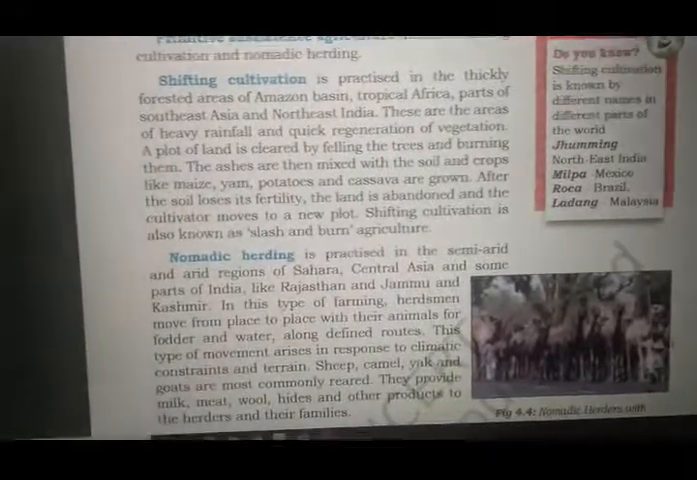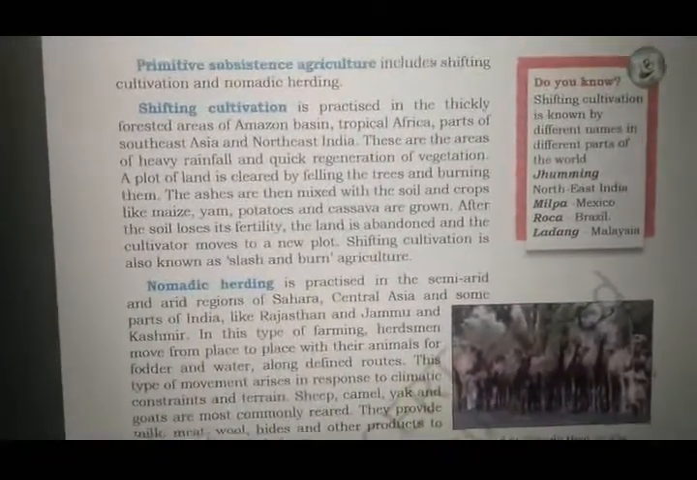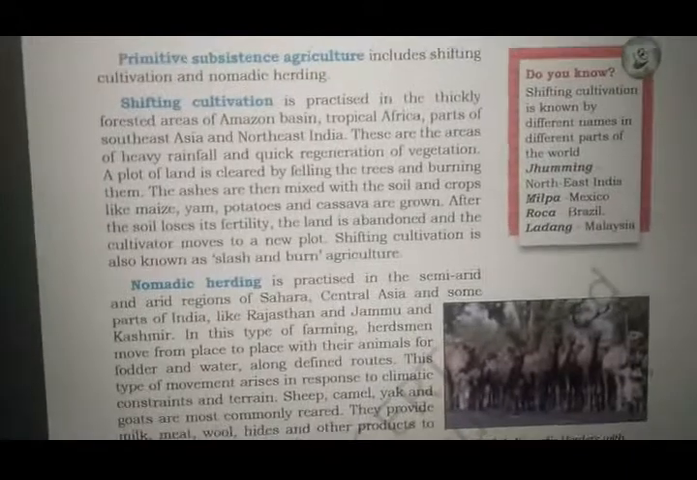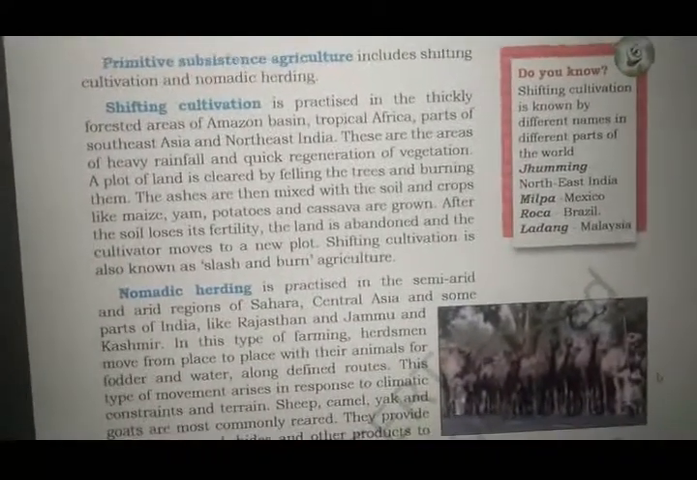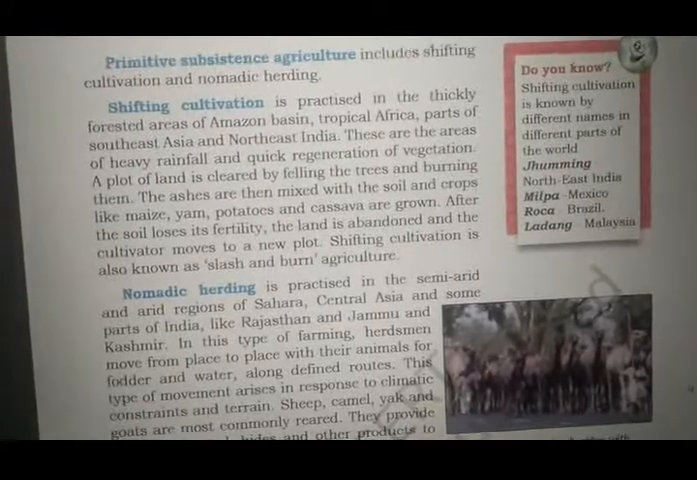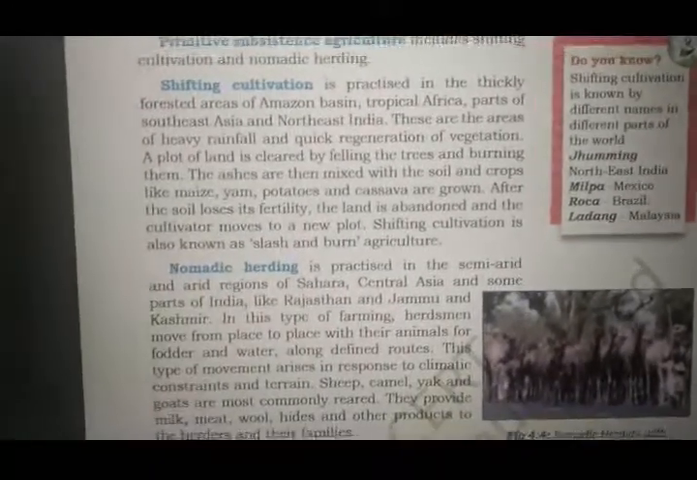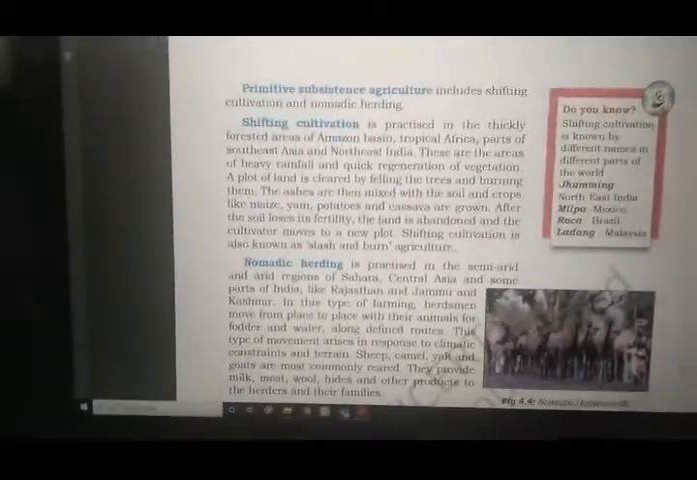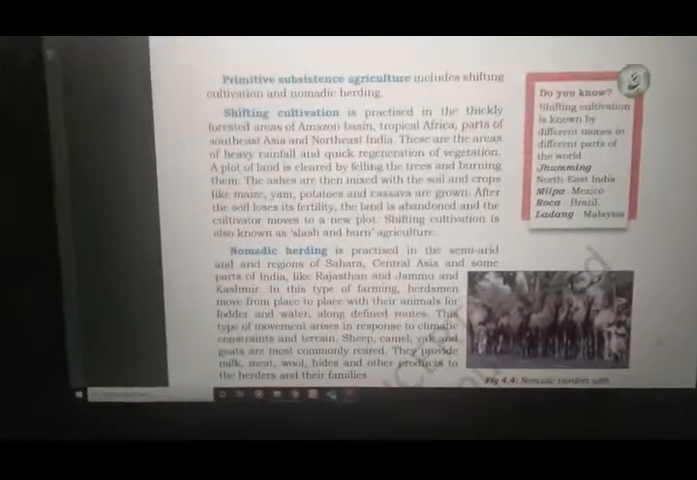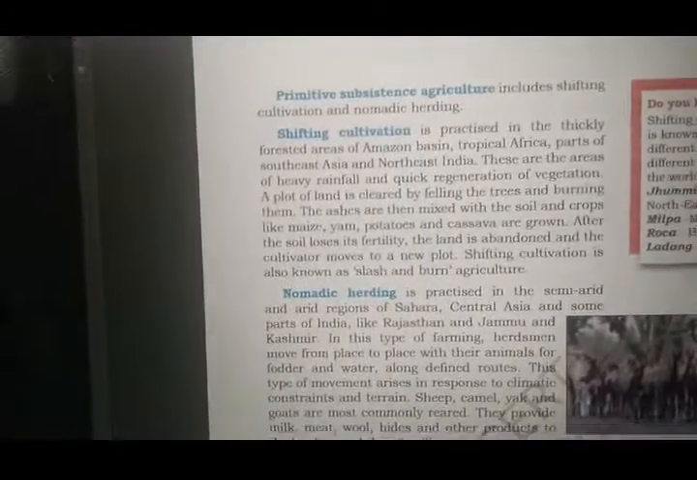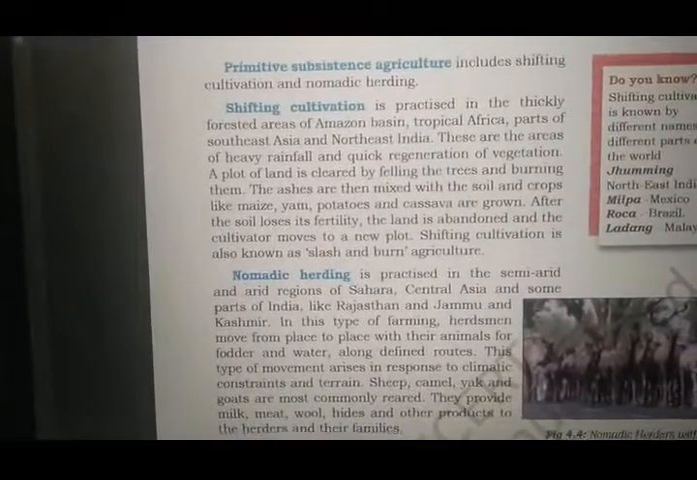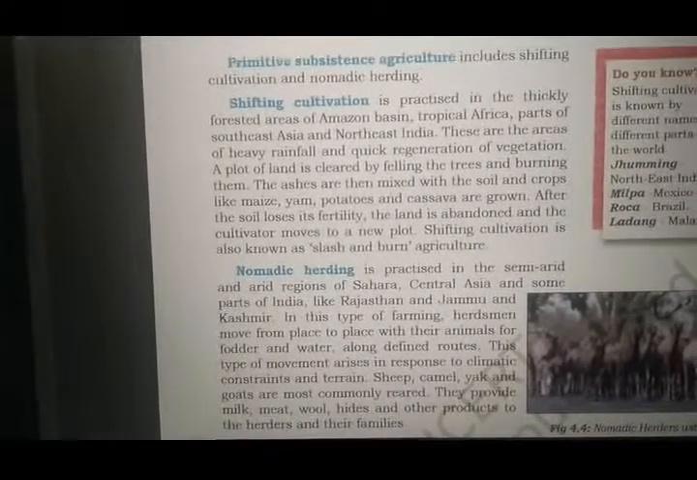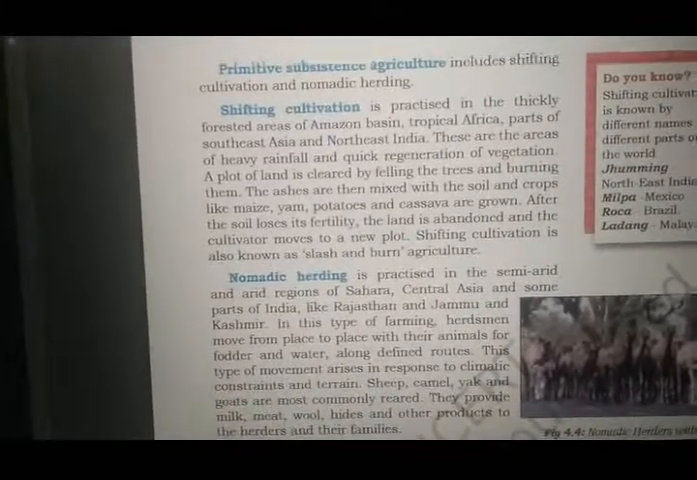Now what do you mean by shifting? As the name suggests, that means we shift from one place to another. So that is shifting cultivation. Now how is it practiced? Where do we find shifting cultivation? Mostly in the thick forest region of the Amazon basin and also in tropical Africa. That is, in the tropical region of Africa, parts of Southeast Asia and Northeast India. Okay, please underline these names.